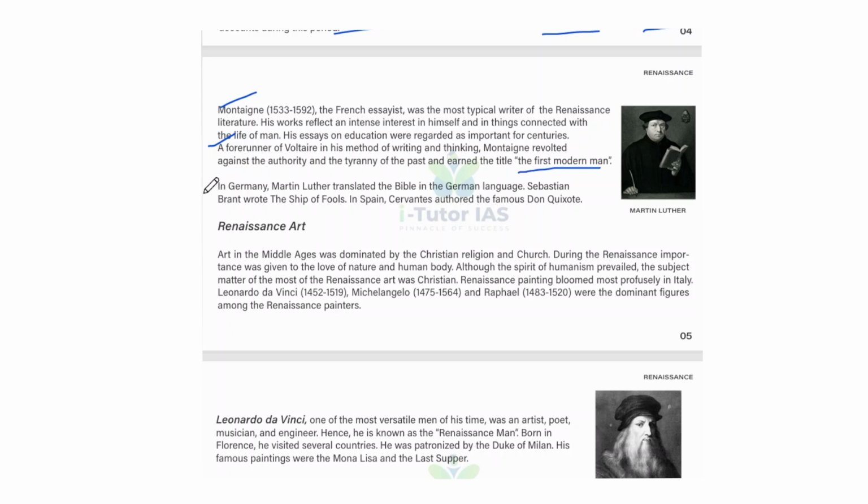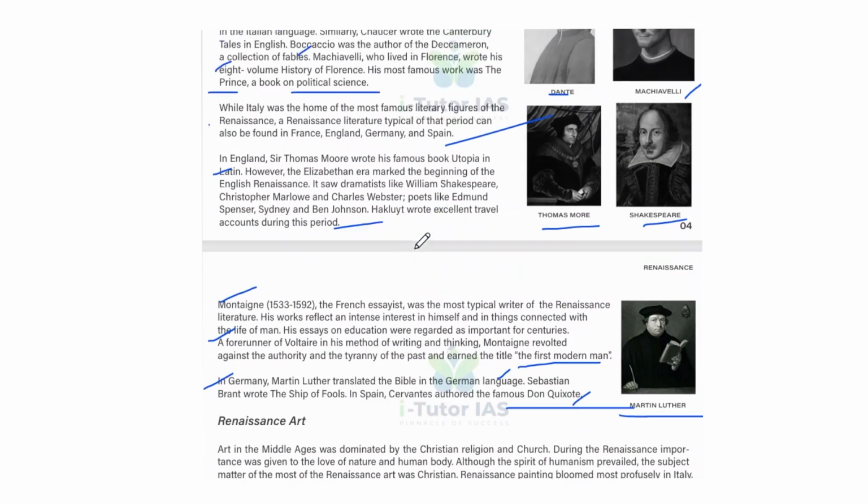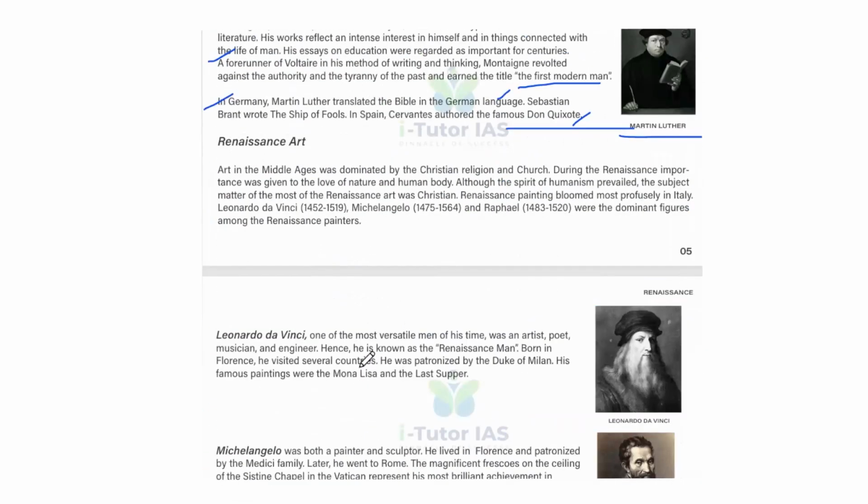And in Germany, Martin Luther translated the Bible into the German language. So this is Martin Luther. And Sebastian Brant wrote The Ship of Fools. In Spain, Cervantes authored the famous Don Quixote. So that is Renaissance literature.